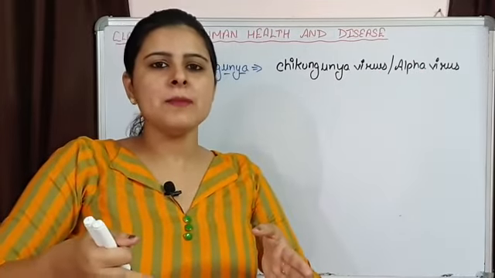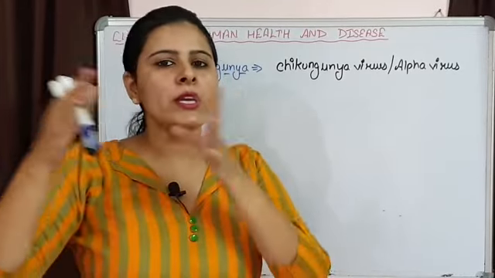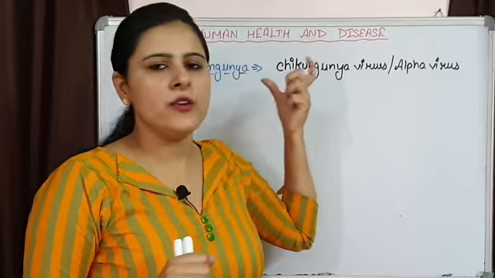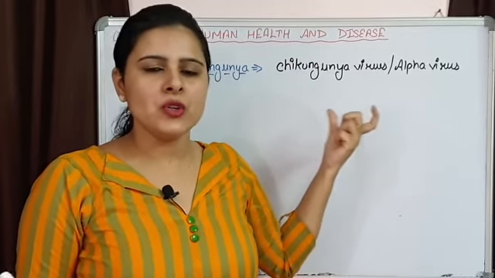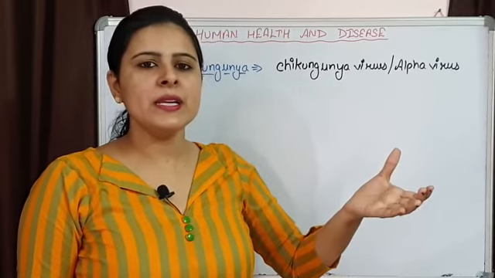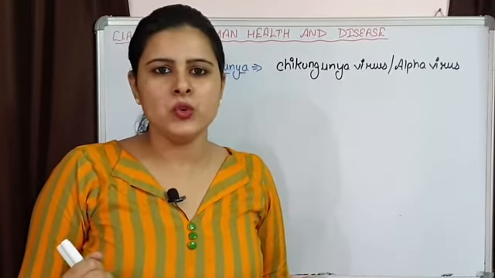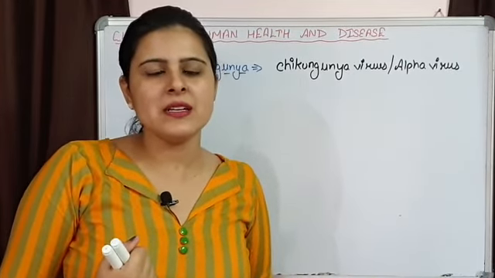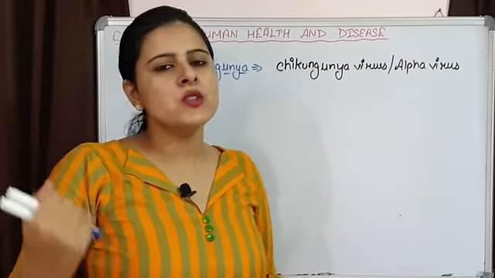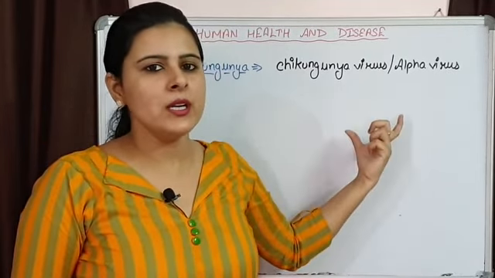And when this same mosquito bites a healthy person, it introduces this infectious agent inside the body of the healthy individual. So that's how they transmit a disease from an infected person to a healthy individual, and again the healthy individual has that infectious agent in his or her body, so that individual is also going to show the symptoms of that particular disease.